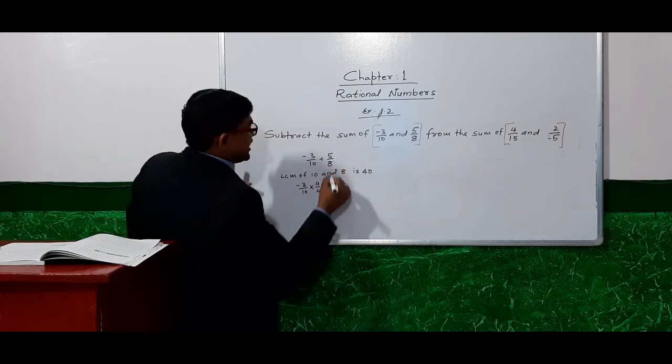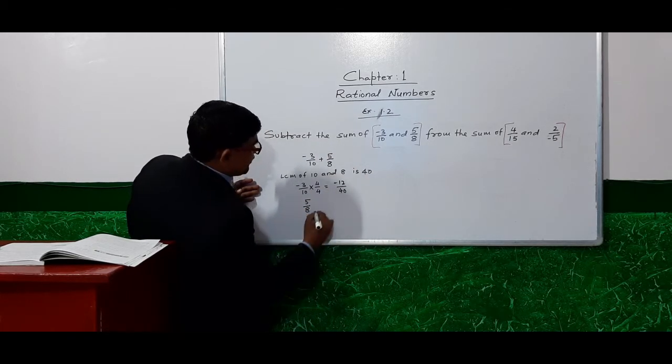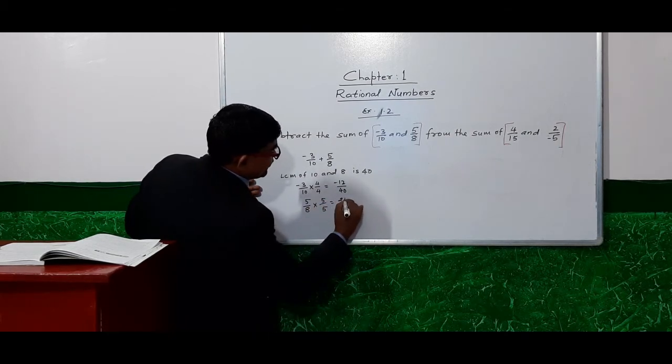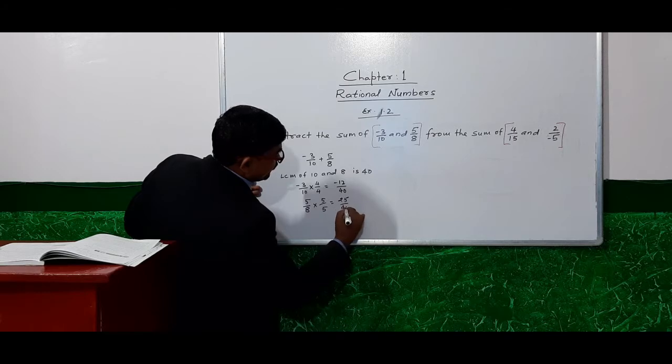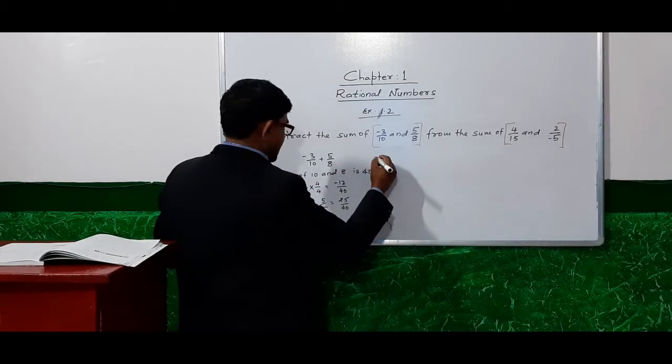Same for the second one, 5 by 8: we multiply by 5 and get 25 by 40.